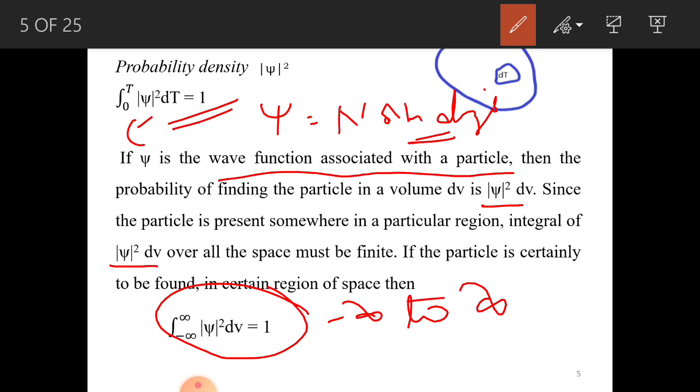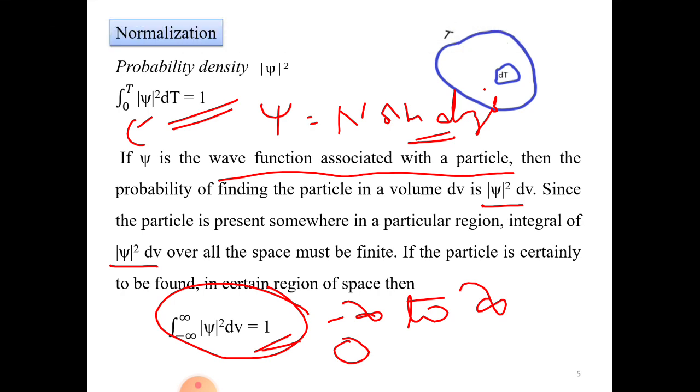So what is that wave function called? The wave function xi is called a normalized wave function. Suppose this integral gives the answer 0, then xi is not called a normalized function. Only if you get 1, then xi is called a normalized wave function.